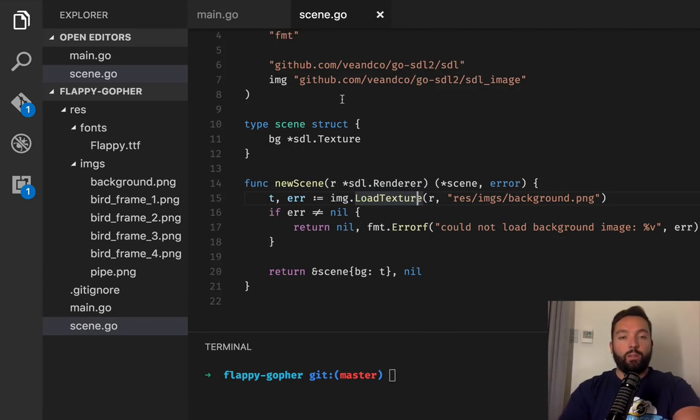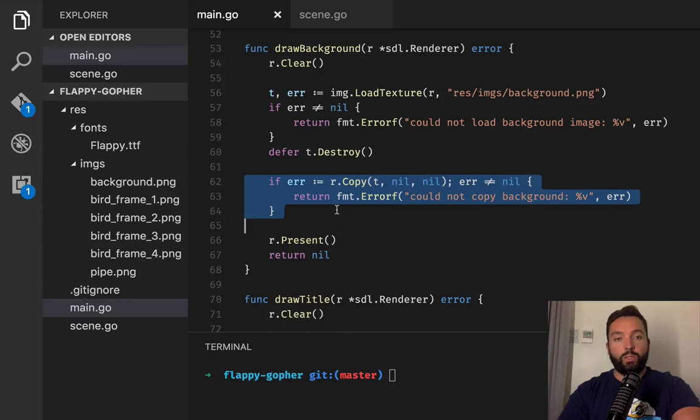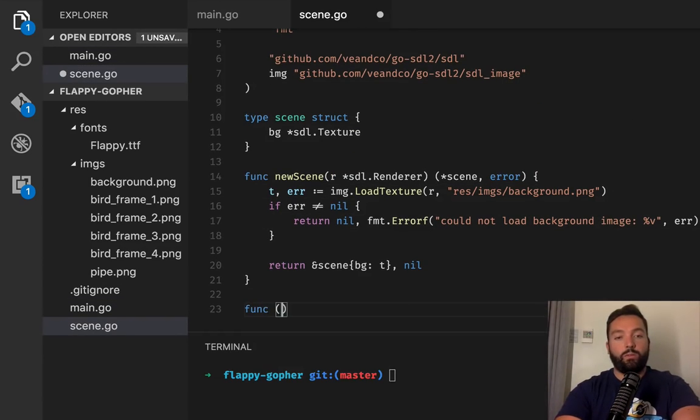Cool. Then we're gonna have our method scene paint, which is this. So func scene paint, giving a render again. We're gonna need it too here.